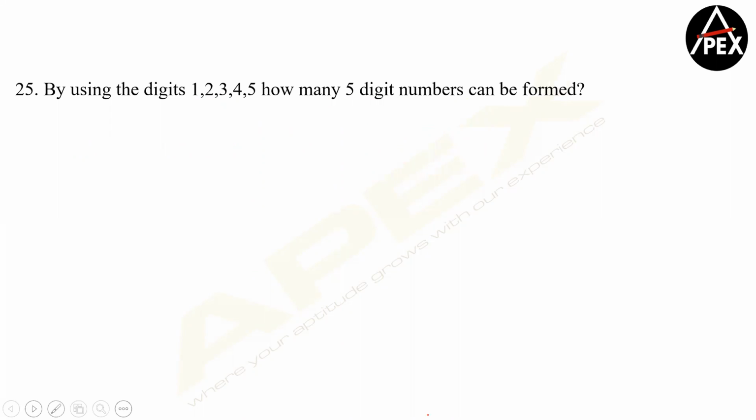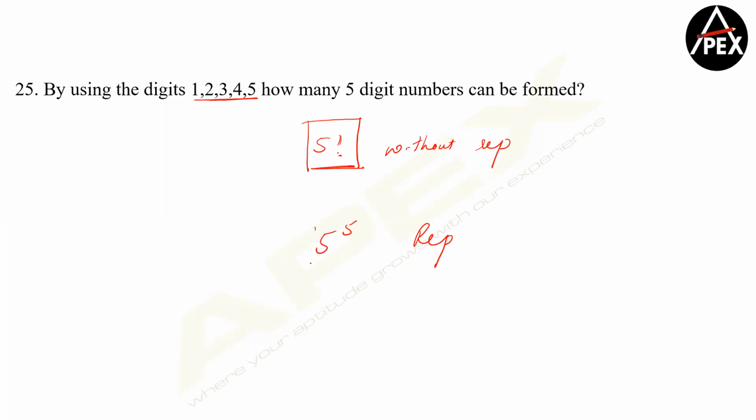Can you solve this, please? Quick, now I want you to answer in a fraction of seconds. 5 digits are there, and 5-digit numbers are there. I repeat, from now on we will only follow without repetition. So 5 things in 5 places, by default I want you to write only one answer. That is 5 factorial. This is without repetition. If repetition is allowed, it's simple. That's 5 to the power 5.